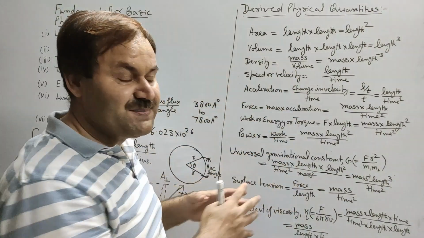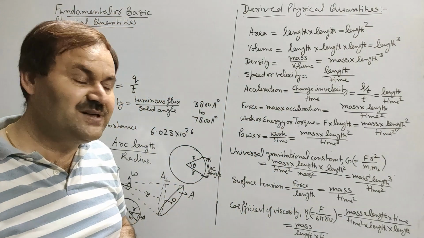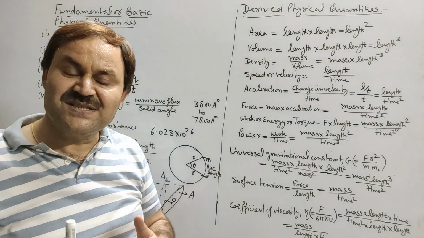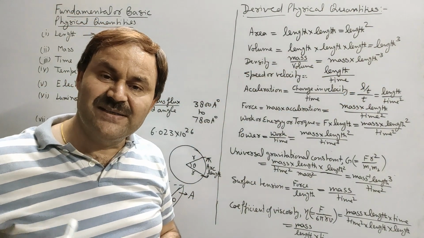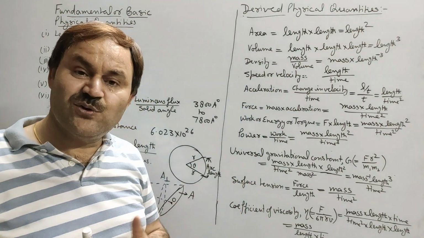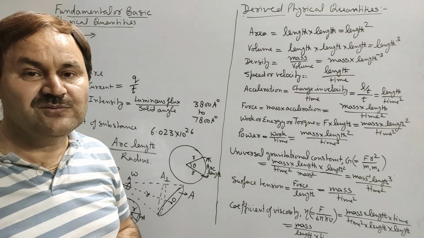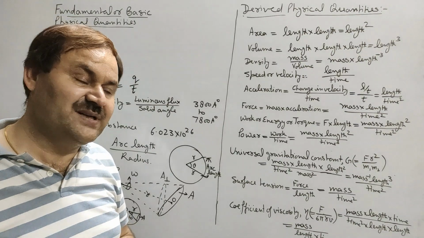If in the expressions of these derived physical quantities, mass, length, time are replaced by M, L and T, then the expressions obtained will be called dimensional formulae of that derived physical quantity.